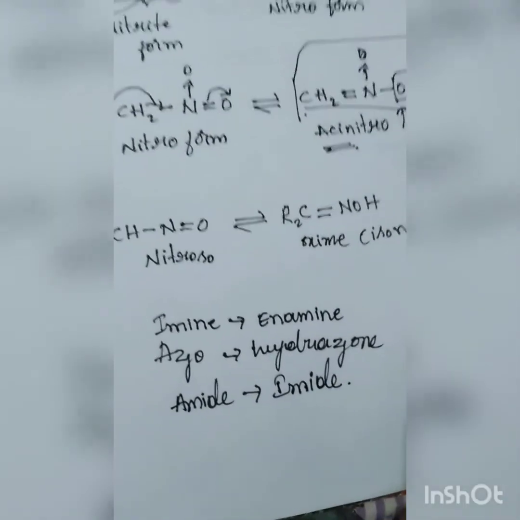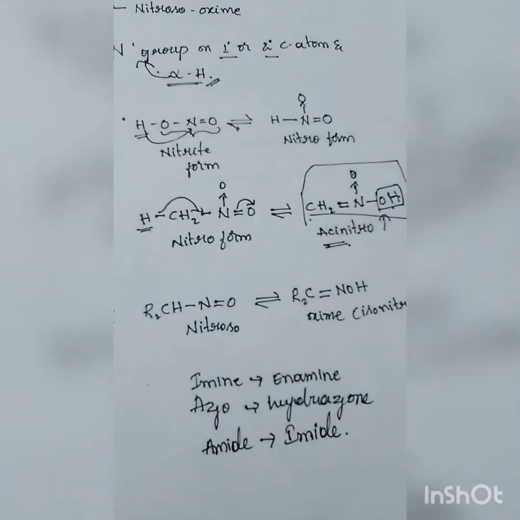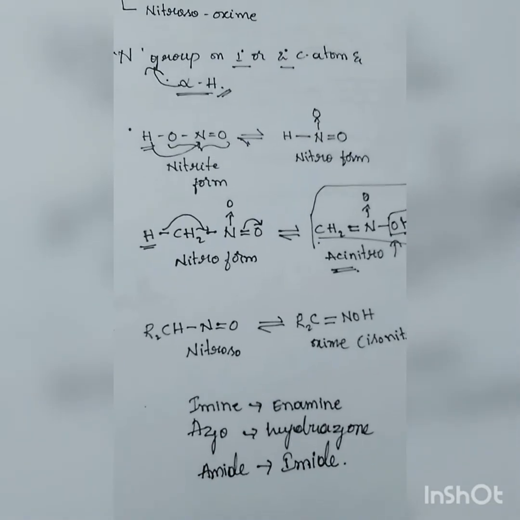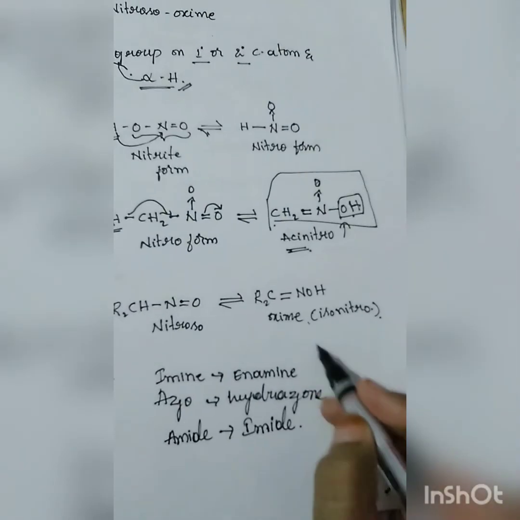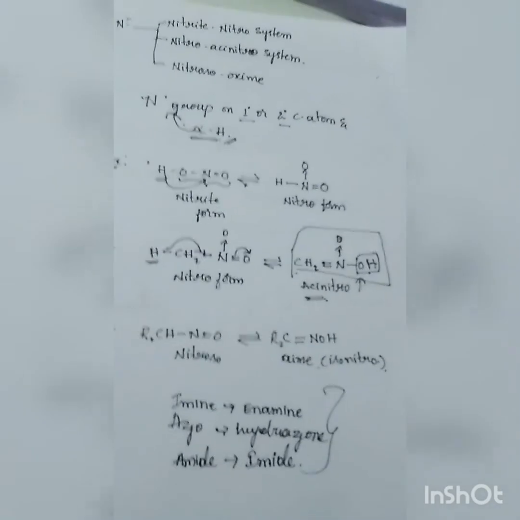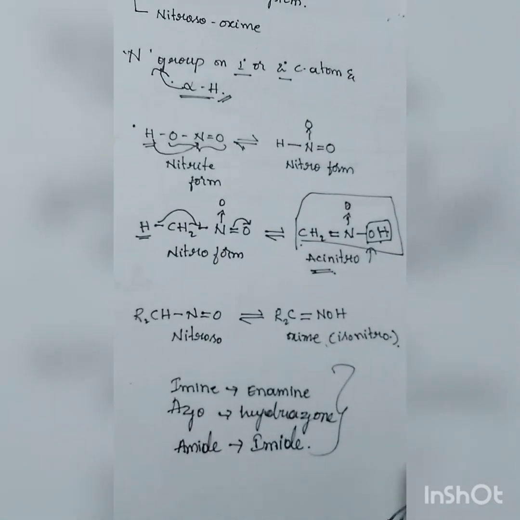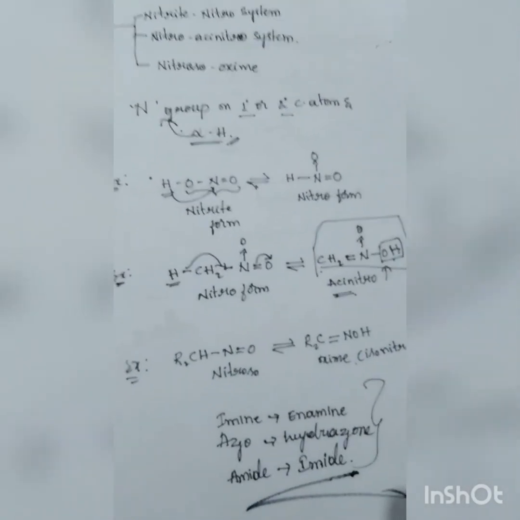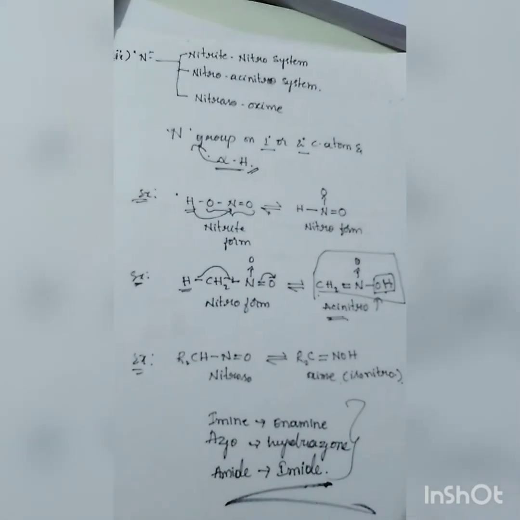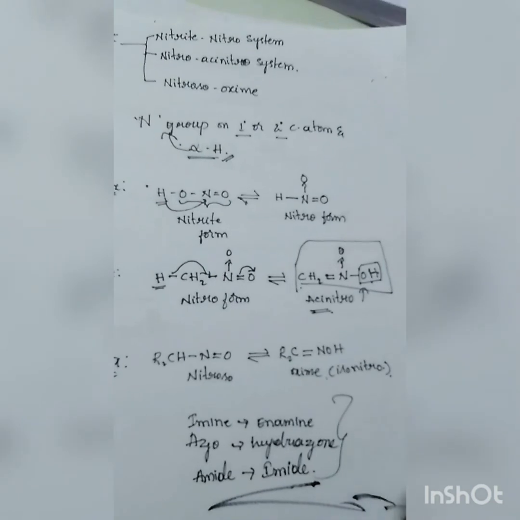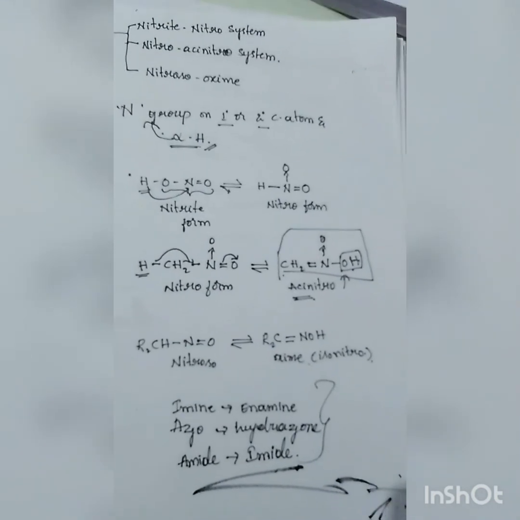These are not that important. If you have any doubt and require more details on these three, I can again go for it. Thank you so much. The tautomerism here is completed, and the next one is structural isomers. Those are physical isomers.